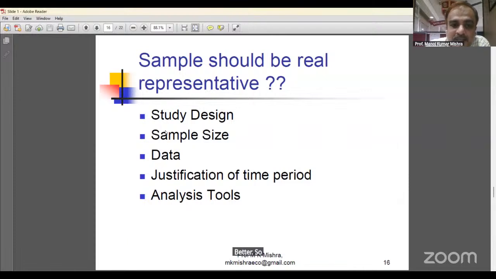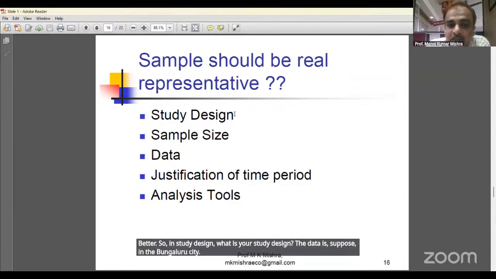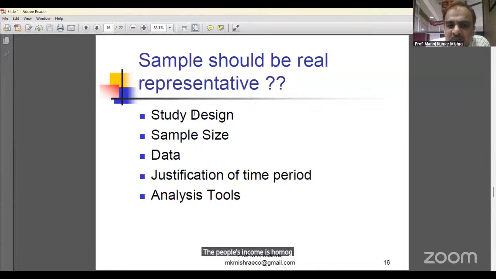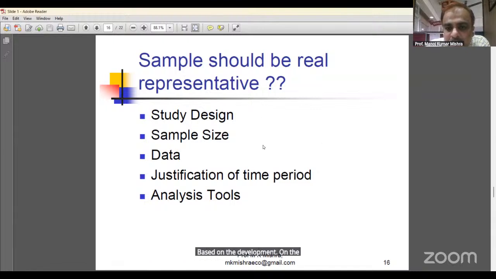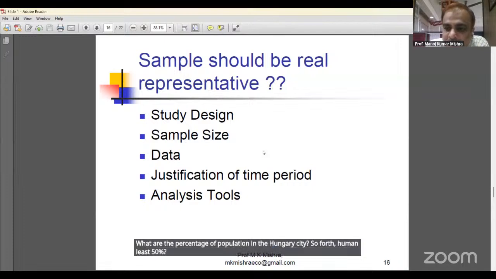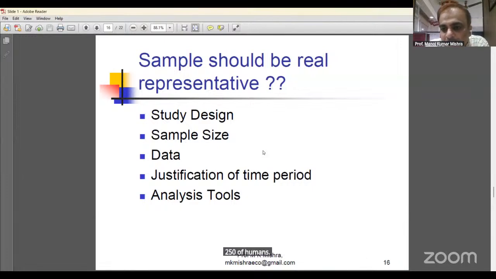So a study design, what is your study design? Suppose the data is from Bangalore city, the people's income is homogeneous or heterogeneous, male, female. You have to divide Bangalore city into different parts based on the development. On the basis of population, what is the percentage of population in Bangalore city? Suppose female is 50%, 250 from female, 250 from male.